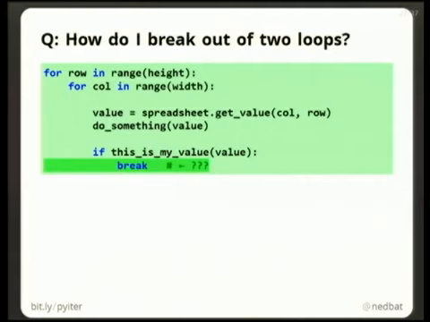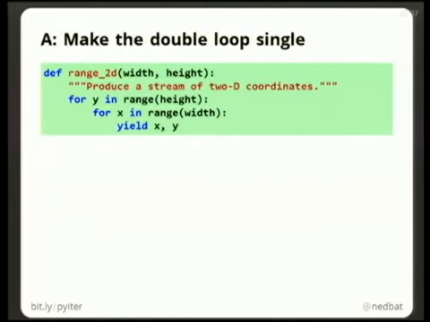There's no way to break out of two nested loops in Python, right? And the typical answers are, well, you put the inner loop into a function so you can return, or you use a try except block. Those are all the wrong answers. The answer is that you make it a single loop. So instead of having a double loop over the rows and columns, we can make a generator that produces pairs of numbers. It's a 2D range.